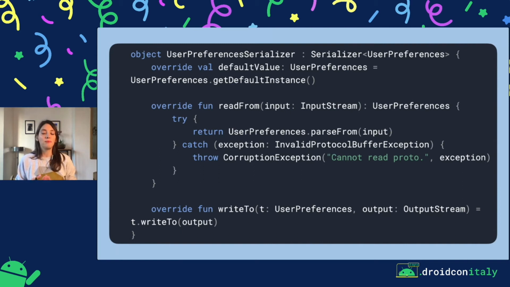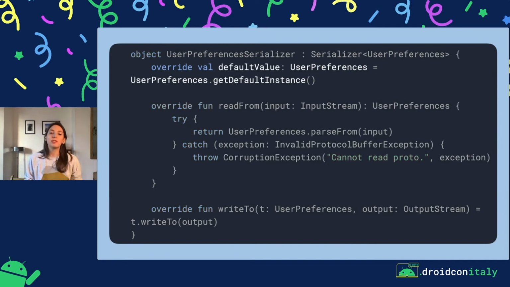So chances are you'll end up using or copy-pasting this kind of class everywhere in your app, just changing the type of serializer. But also, the serializer allows us to define a default value. So this is the value that should be used when no values have been set. So this allows us to set default values for our user preferences.